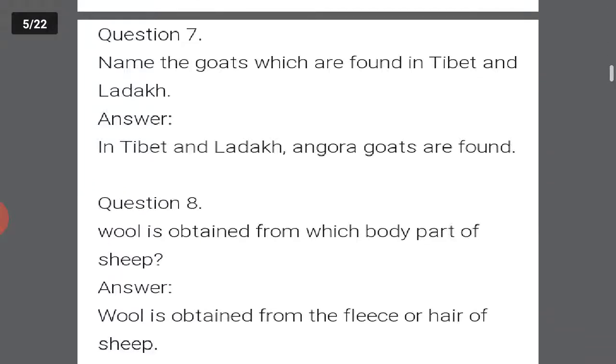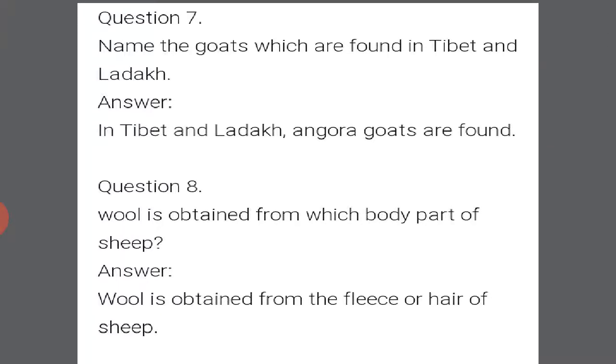Next is question number 7. Name the goats which are found in Tibet and Ladakh. Angora goats are found in Tibet and Ladakh. Question number 8. Wool is obtained from which part of the sheep? Wool is obtained from the fleece or hair of the sheep. Okay, let's move further.